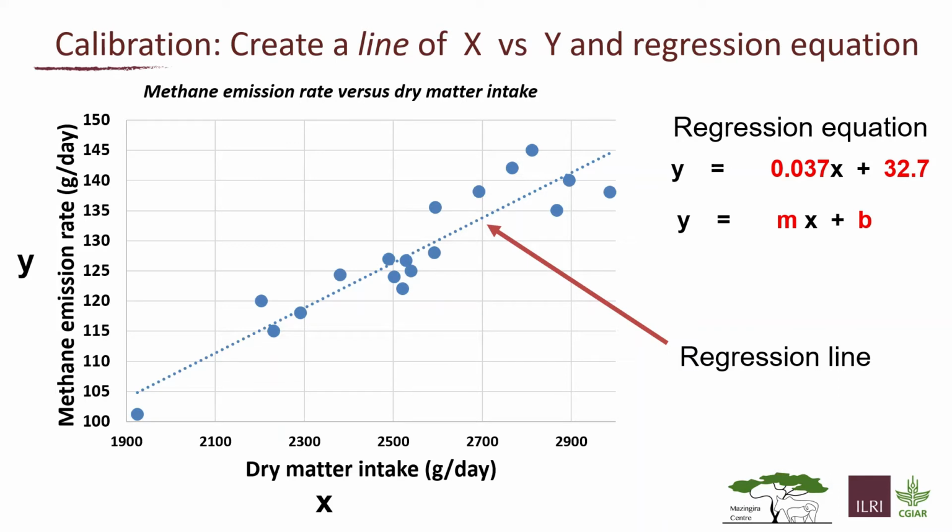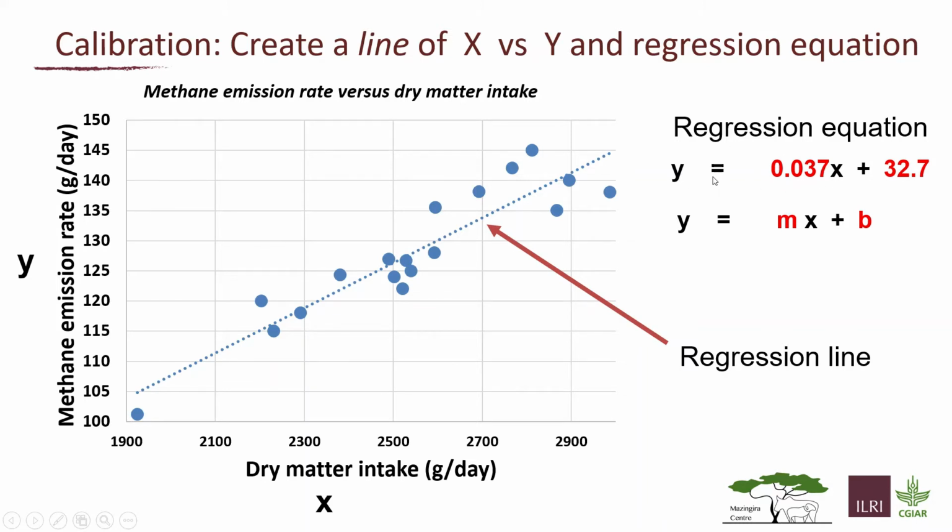And when we get a line out of that, in this case, we call the line that is produced from this plot a regression line. You can see there are points scattered about it, but we get out of this a regression equation for methane production versus dry matter intake. The equation comes in the form of y equals mx plus b, as you can see on the right-hand side of the screen.